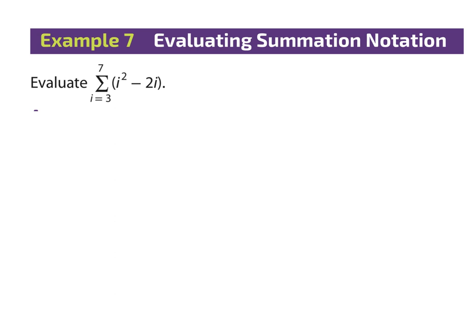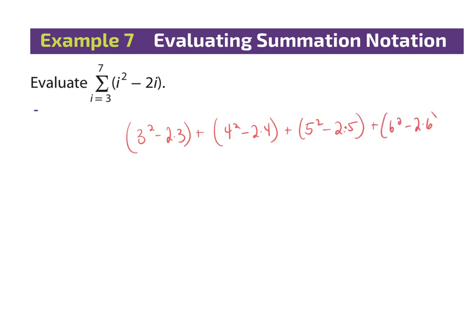Example: if they want us to evaluate the sum from i equals 3 up until 7 of i squared minus 2i, we would literally just plug that in. It would be a pain because it's just a lot of numbers. We would say 3 squared minus 2 times 3, plus 4 squared minus 2 times 4, plus 5 squared minus 2 times 5, plus 6 squared minus 2 times 6, and finally 7 squared minus 2 times 7. That's all we're doing there. We're adding it up.